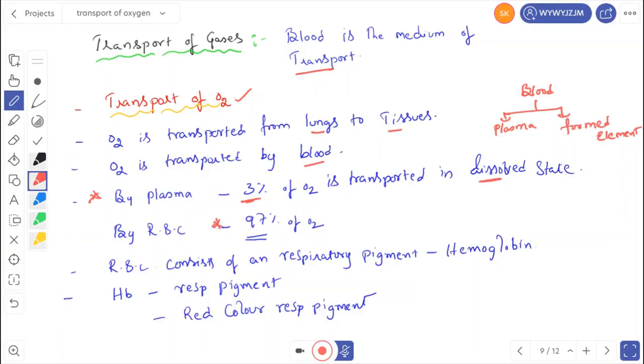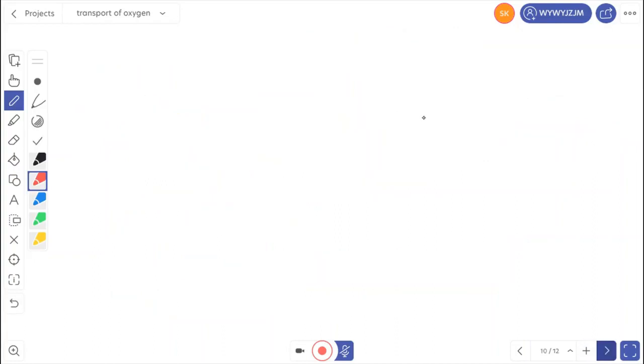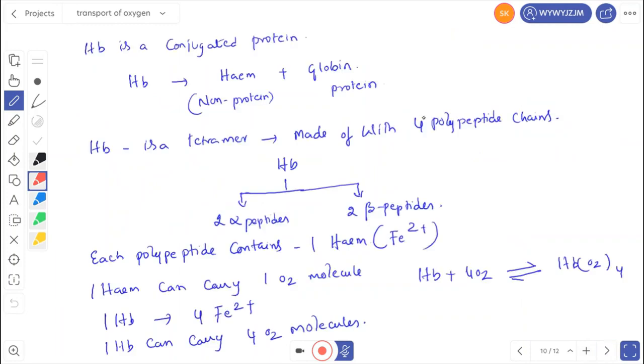Remember that the RBC consists of a respiratory pigment called hemoglobin. So this hemoglobin transports the oxygen. What is hemoglobin? Hemoglobin is a respiratory pigment. It is red in color, so we call it a red colored respiratory pigment. And hemoglobin is a conjugated protein. That means it consists of heme, a non-protein part, and globin, a protein part.